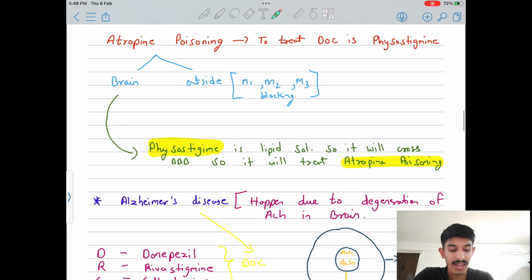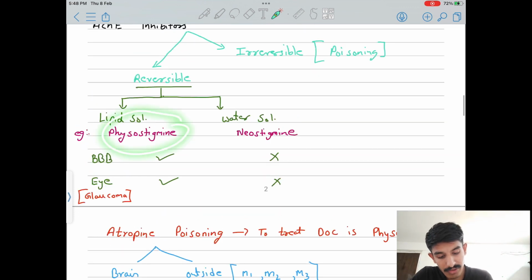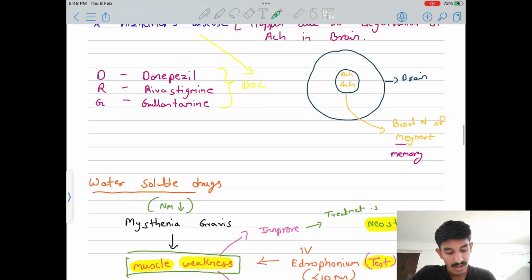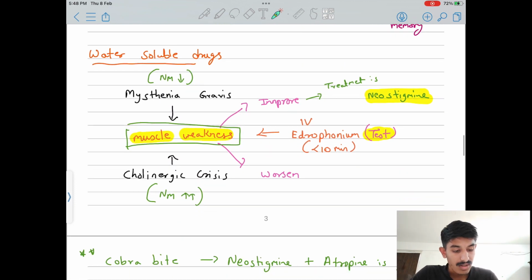Okay. So as we have studied the lipid soluble drug, which is physostigmine, now we study the water soluble drug, which is neostigmine. One thing about neostigmine: it is the drug of choice for myasthenia gravis. What is myasthenia gravis? It is a disease where muscle weakness happens. And in cholinergic crisis also muscle weakness happens. So how will you differentiate between these? For example, a patient comes to you with a problem of muscle weakness, but how will you know whether this is myasthenia gravis or cholinergic crisis?